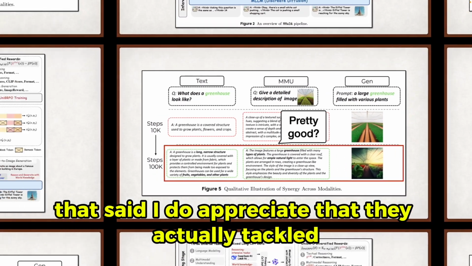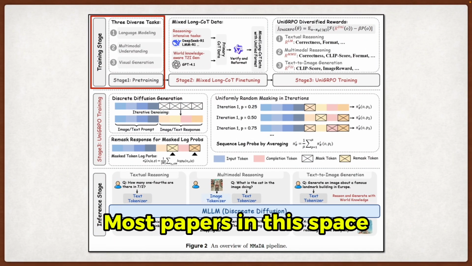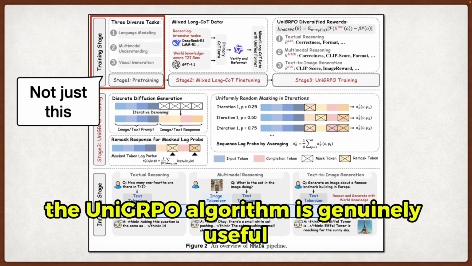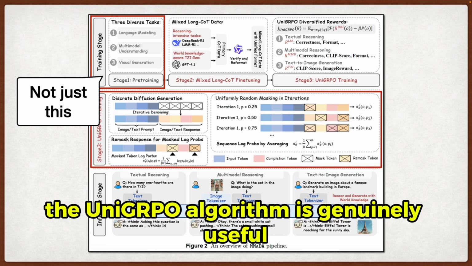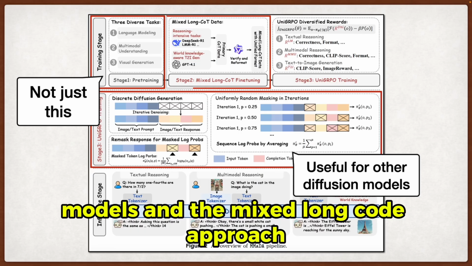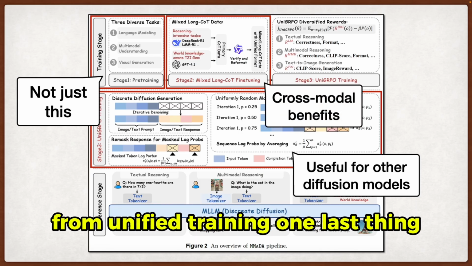That said, I do appreciate that they actually tackled post-training seriously. Most papers in this space just pre-train a model and call it a day. The UniGRPO algorithm is genuinely useful and could probably be applied to other diffusion-based models. And the mixed long-code approach shows that you can get cross-modal benefits from unified training.